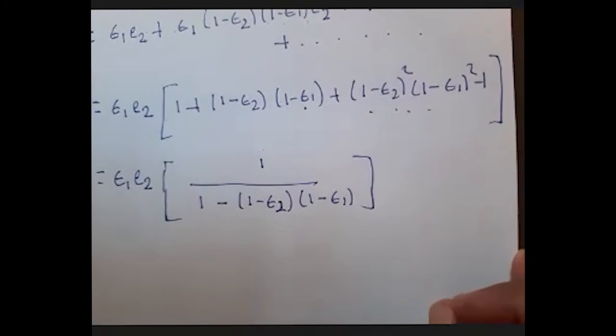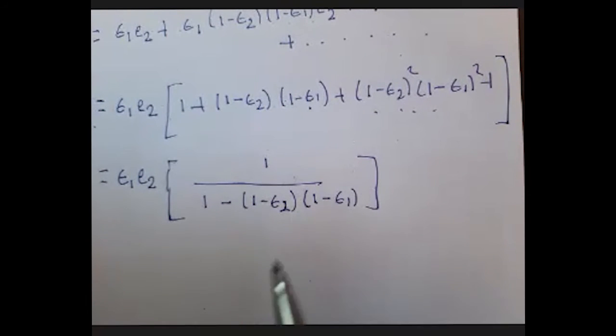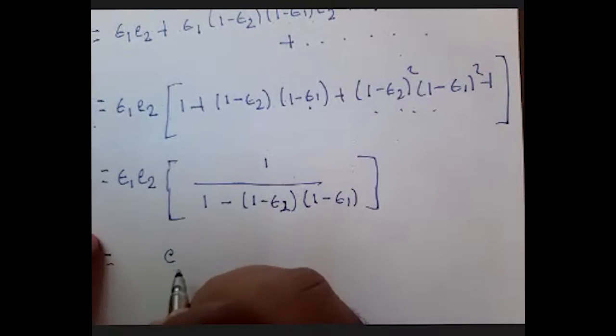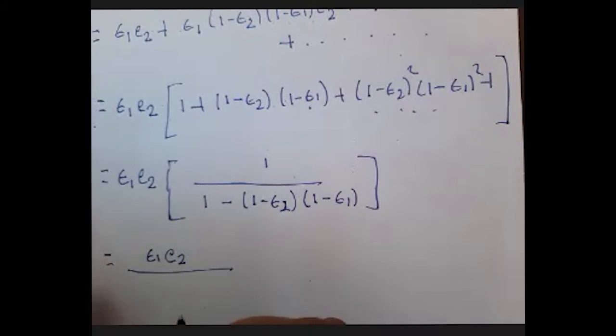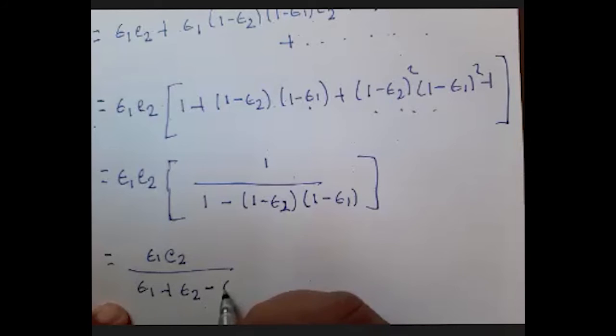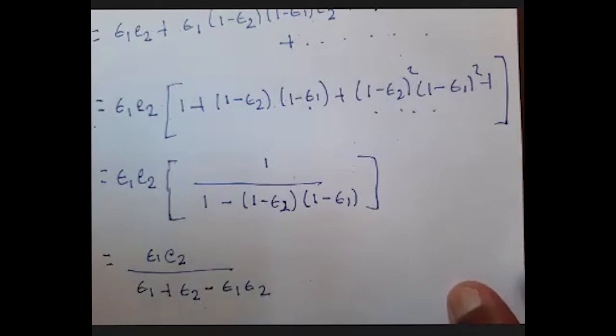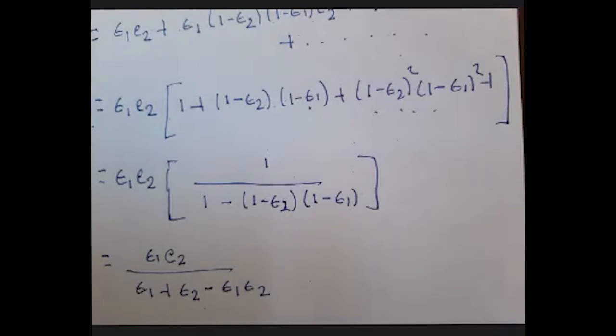Then when we split this up and when we solve the square bracket, I'll end up with E2 into epsilon 1 divided by epsilon 1 plus epsilon 2 minus epsilon 1 into epsilon 2. So this is the radiant flux emitted by surface 2 and is absorbed by surface 1.